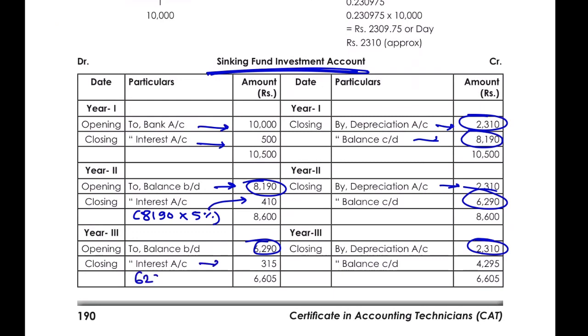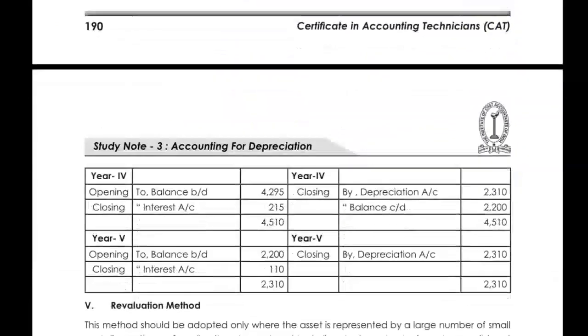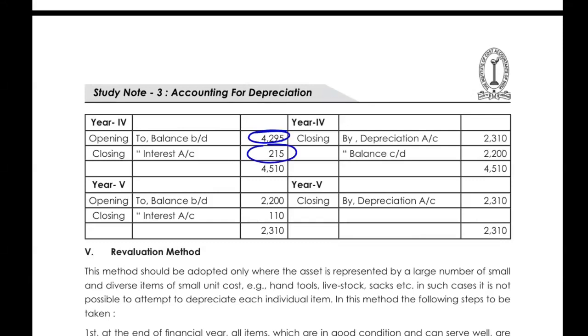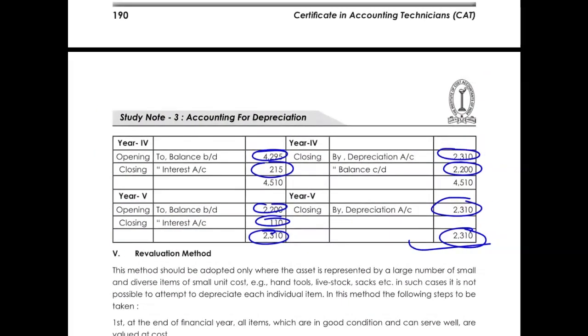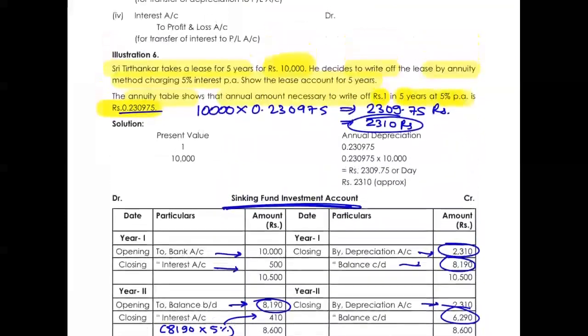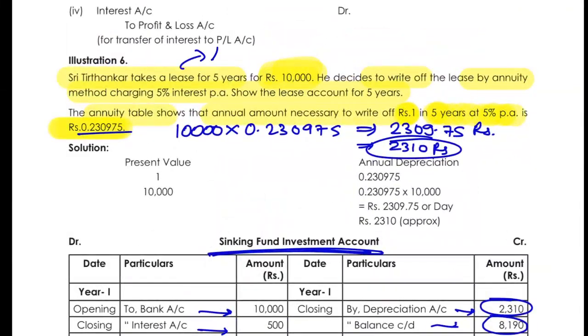Interest is calculated on 6290 multiplied by 5%, which is 315, and the balance carried down is 4295. Then 4295 interest, depreciation total, and in the last year this will be automatically balanced. This is the NUT method. This is not done for the asset, this is done for a liability. What kind of liability? I need to pay 10,000 after 5 years.